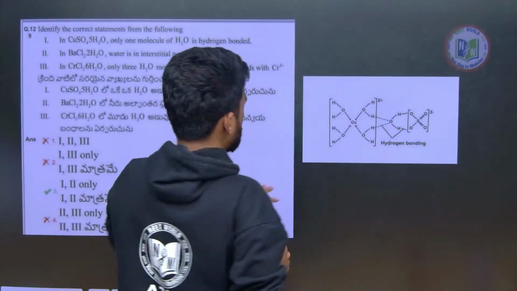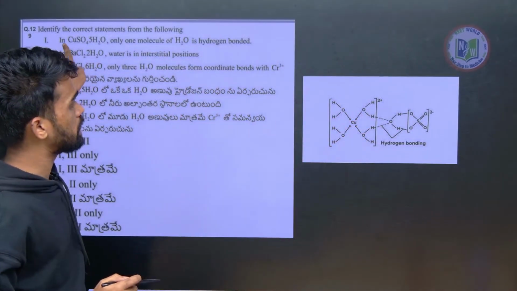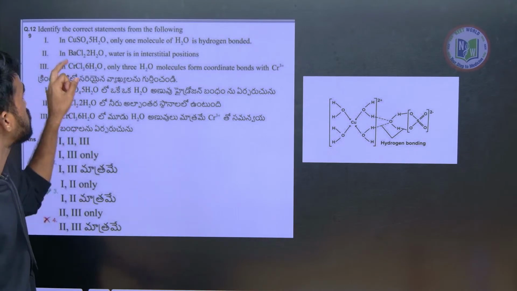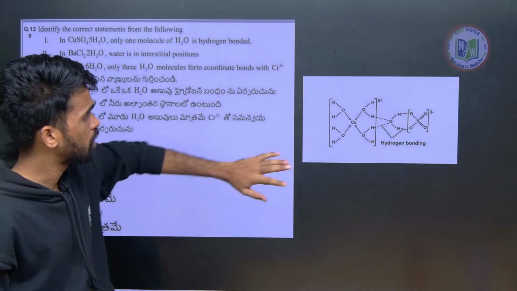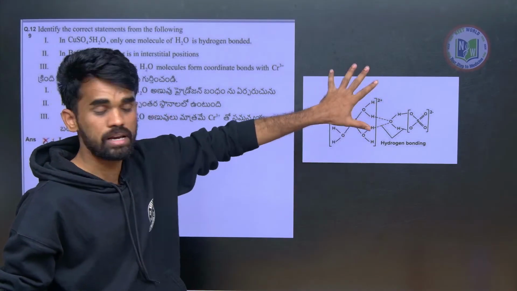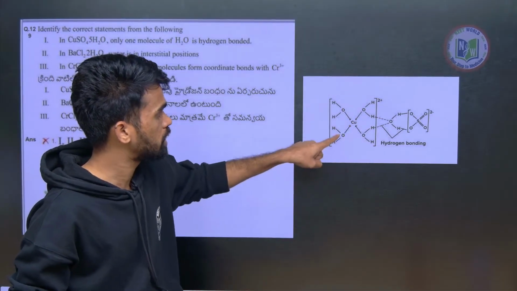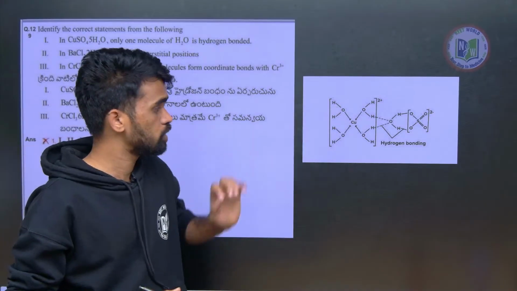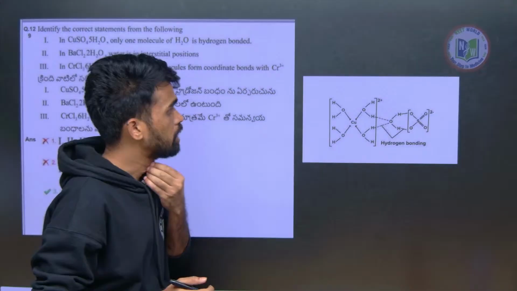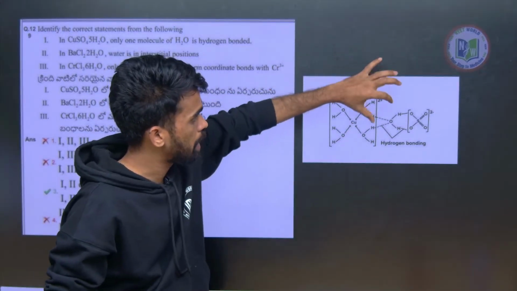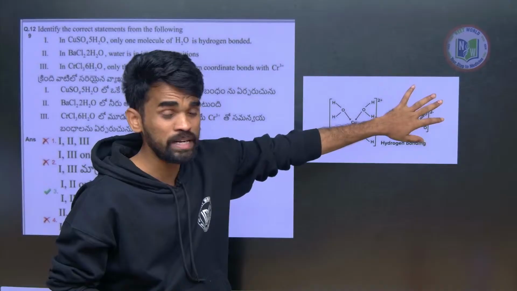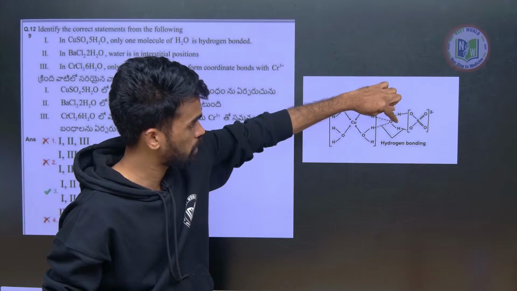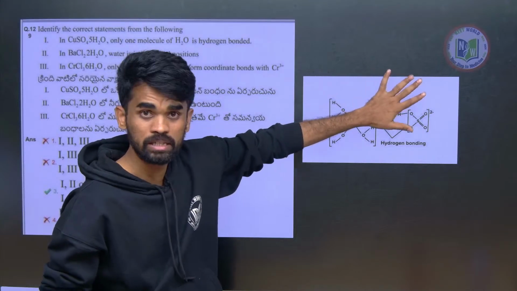This is how you need to understand. If they ask what is the coordination number of copper in blue vitriol, or what is the structure of blue vitriol, CuSO4·5H2O, you should represent it in this manner. Copper is tetra coordinated: 4 water molecules surround the copper plus 2. Then 1 water molecule forms hydrogen bonds with the sulfate ion and with this complex's hydrogens. So 1 water molecule is bonded with hydrogen bonds.